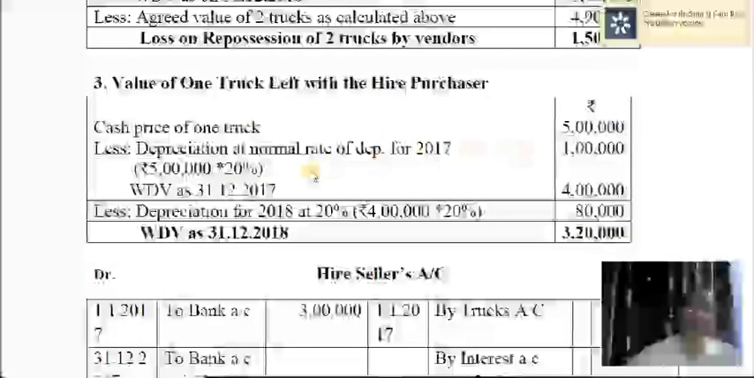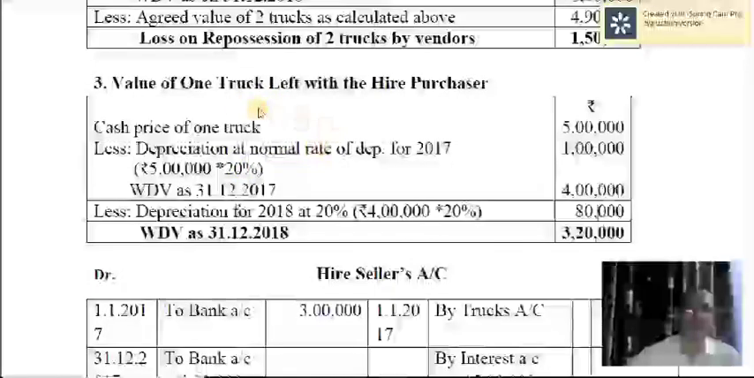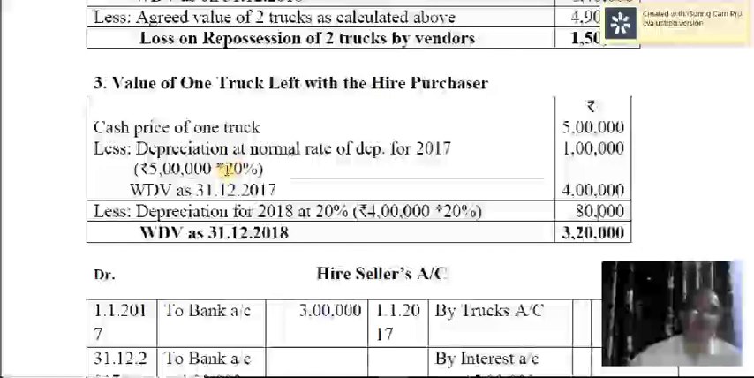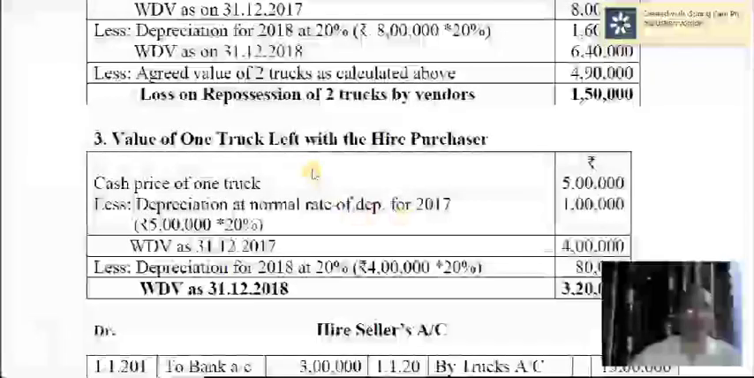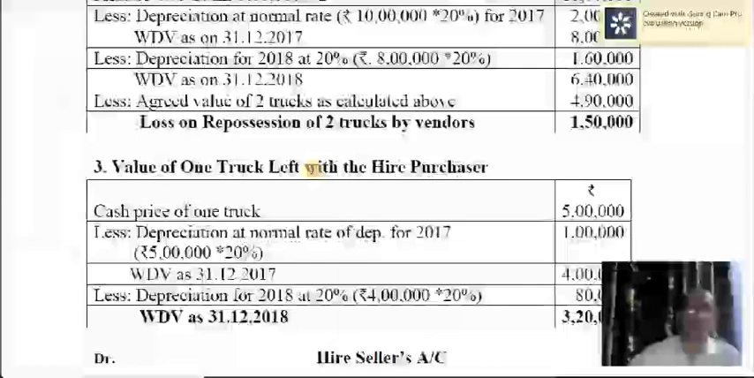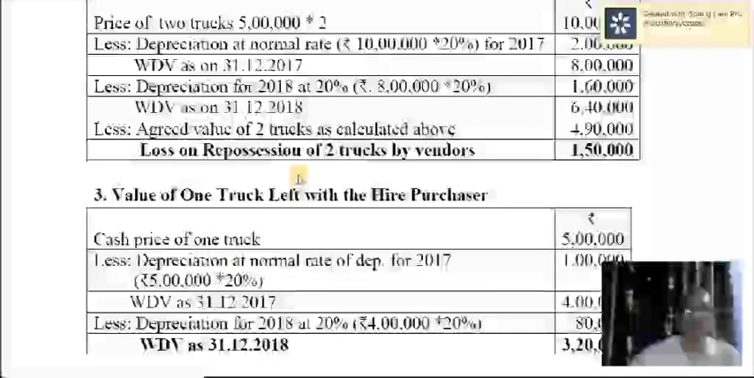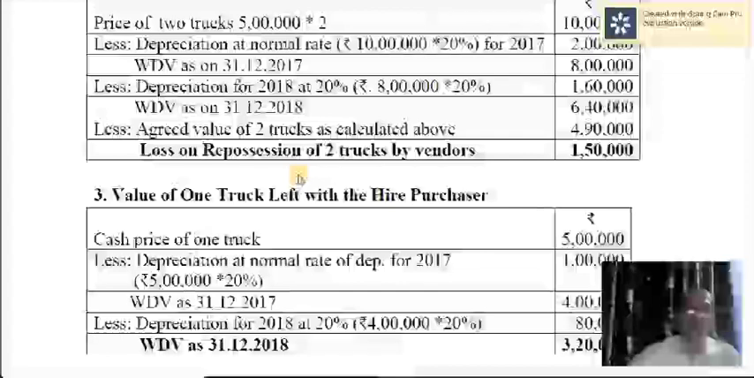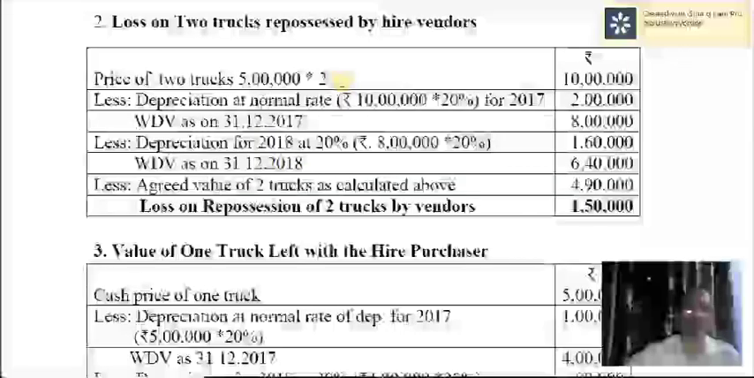This is valued at the normal rate of depreciation. You must understand, the truck which is left with the hire purchaser is valued by charging the normal rate of depreciation. Well, while 2 trucks were taken over by the hire seller, there might be profit or loss. Of course, in the asset account, you will get a balancing figure, that is either profit or loss. However, it can be calculated. I explained that in the previous problem also.